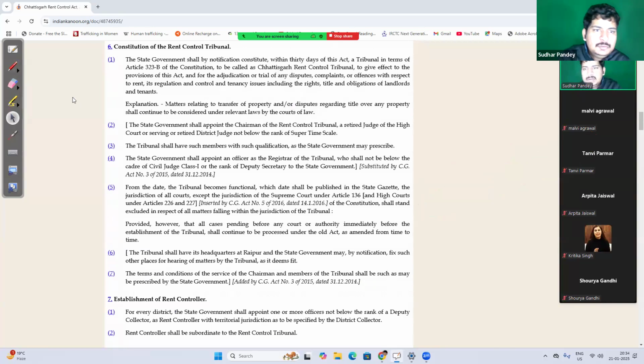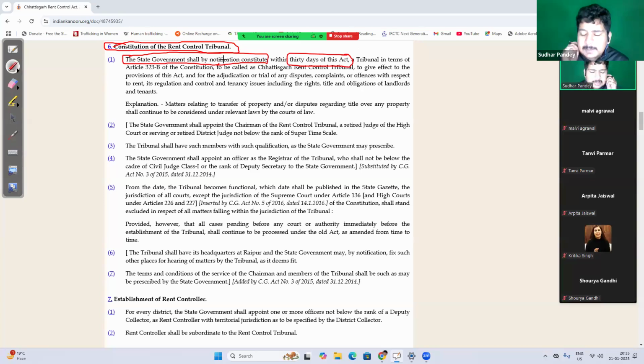Now, constitution of rent control tribunal. रेंट कंट्रोल ट्रिब्यूनल कैसे बने, ठीक है? The state government shall, पहला क्लॉज आपको याद रखना है, the state government shall constitute and form rent control tribunal within 30 days of this act, within 30 days of passing of this act. These two are important questions from prelims perspective.